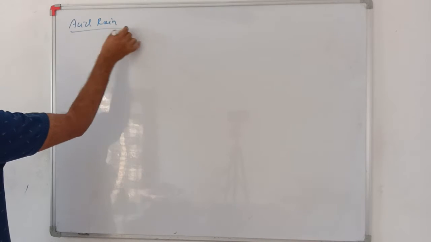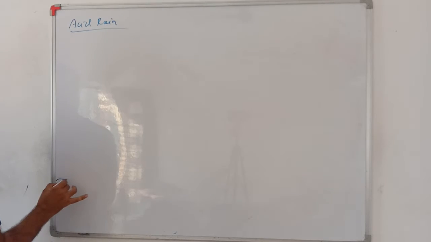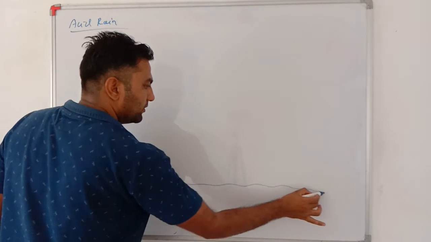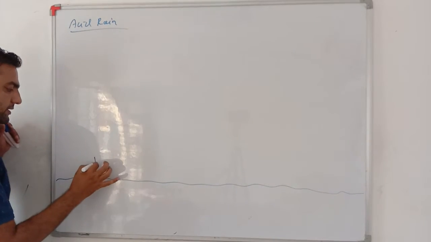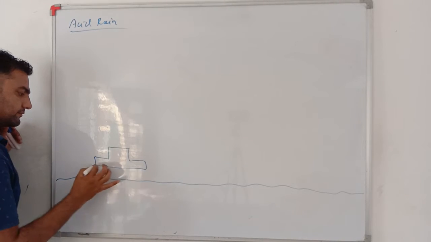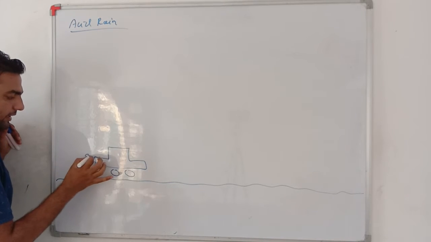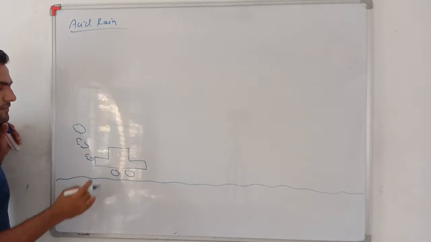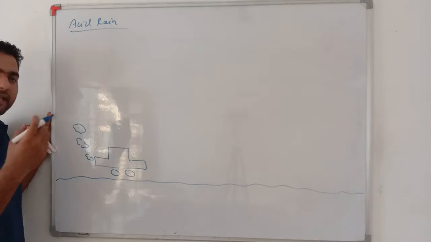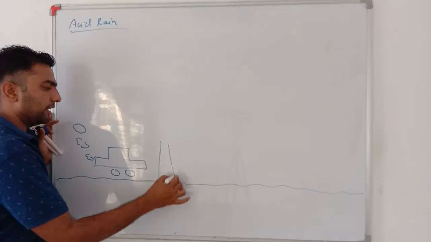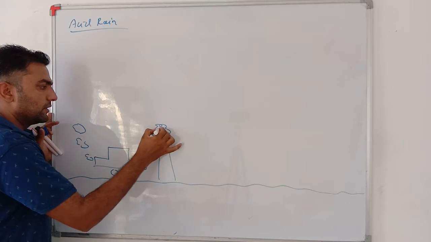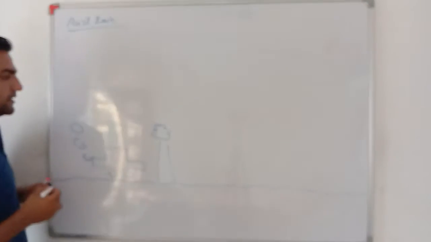Acid rain. See my dear students, as we all know, vehicles release a lot of smoke and many other pollutants and gases. In factories also many harmful gases are being released.